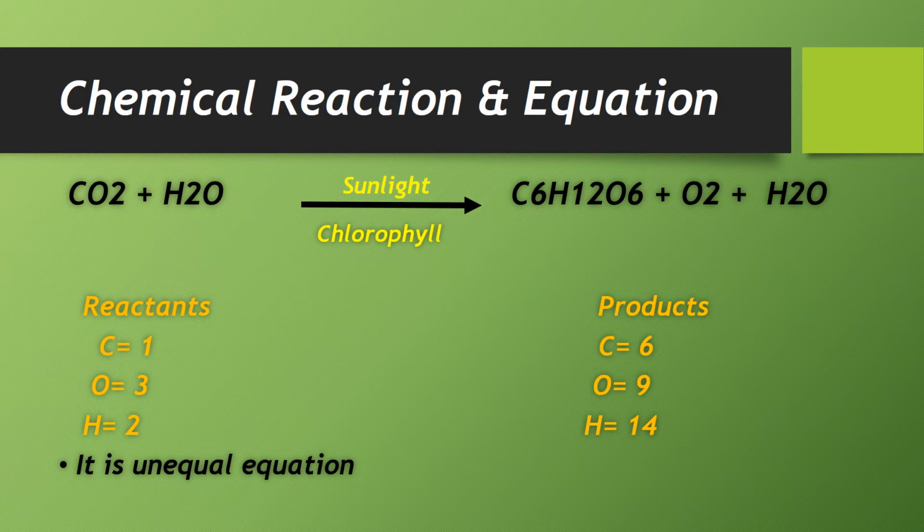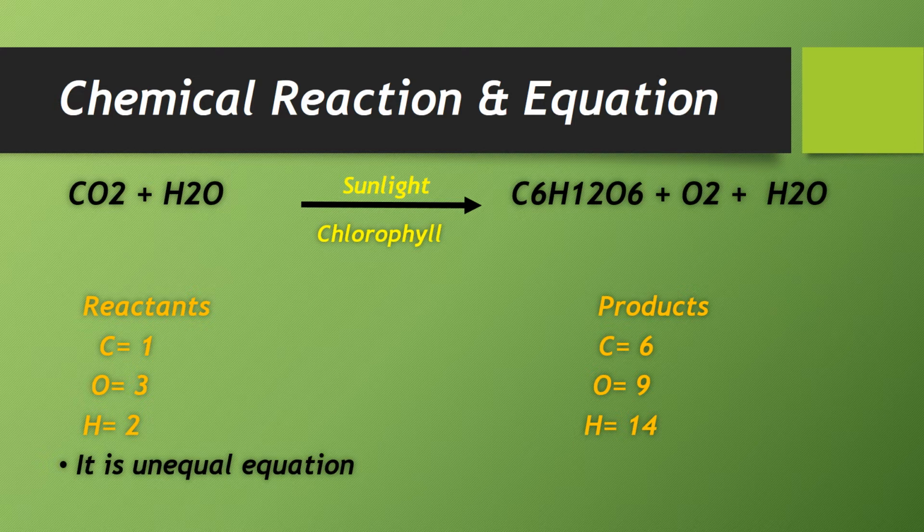In chemistry, the chemical equation should be balanced. Balanced means the number of atoms in the products and the reactants should be the same. Now see here: carbon in the reactants, there is only one carbon. Oxygen, we have two oxygens here and one oxygen here, so three oxygens in the reactants. Hydrogen, we have just two hydrogens in the reactants.